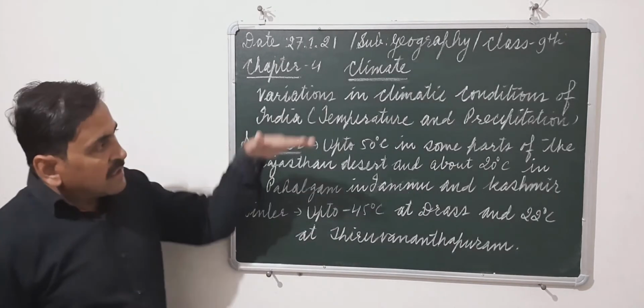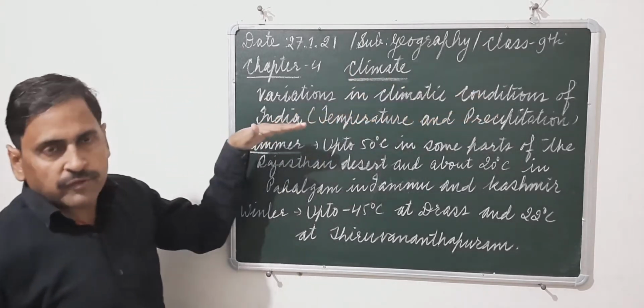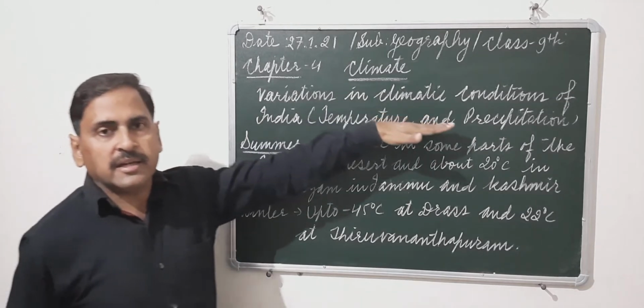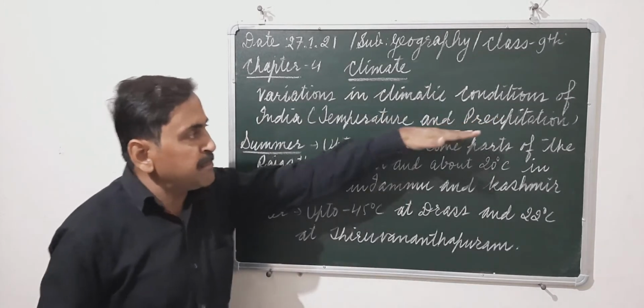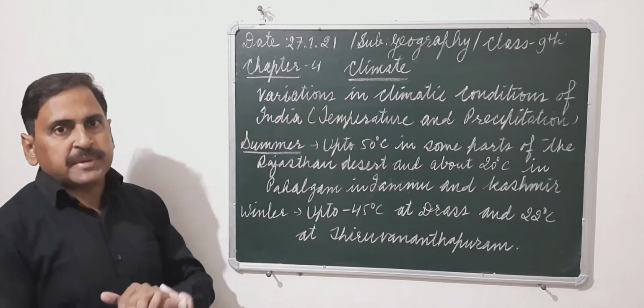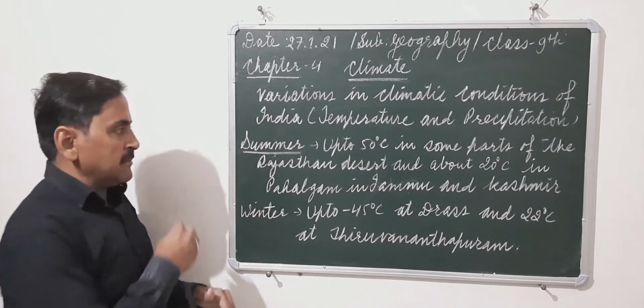We find great variations in the climatic conditions of India in terms of temperature and precipitation. Let's say, for example, temperature. Two seasons, summer and winter.